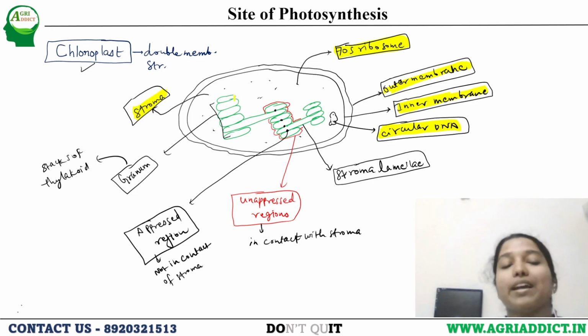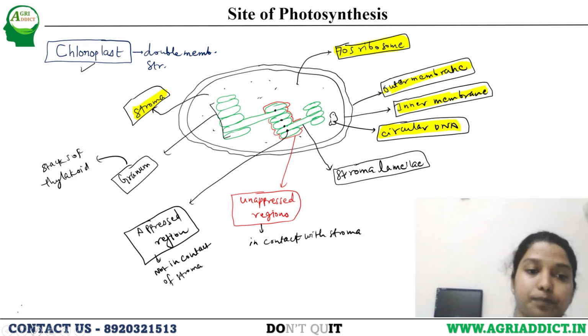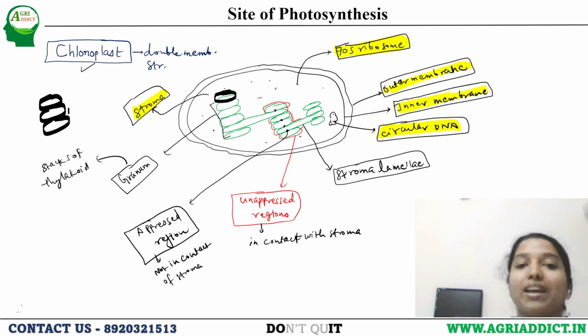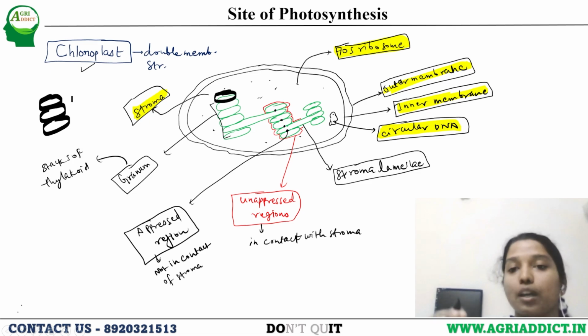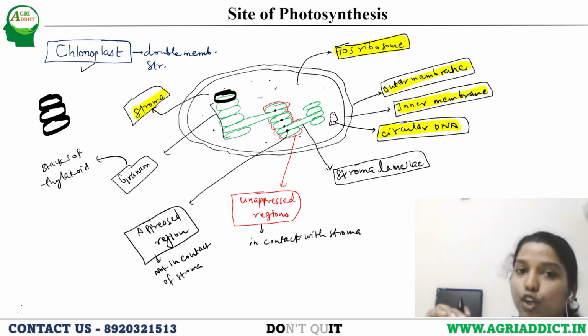Now imagine this green stack you are seeing here. This is one thylakoid. This is the second thylakoid, the third thylakoid. Imagine you are putting many coins one by one, like 10 rupee coin, another 10 rupee coin.